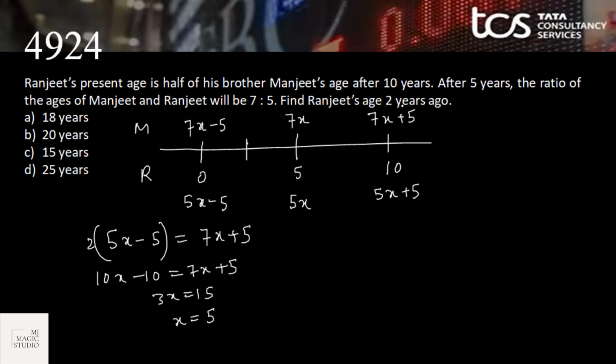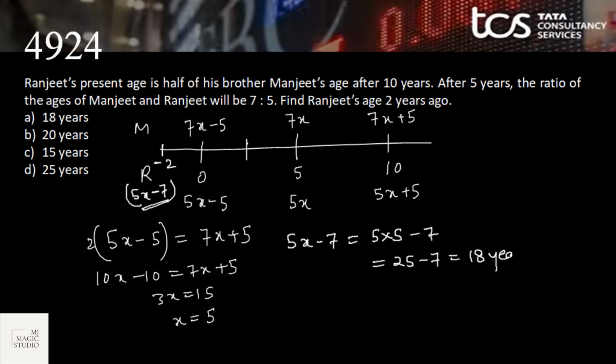Now the question is, find Ranjit's age 2 years ago. That means at minus 2. Ranjit's age would be 5x minus 5 minus 2, that is 5x minus 7. So we are looking for the value of 5x minus 7. That is 5 into 5 minus 7. 25 minus 7 is 18 years. So Ranjit's age 2 years ago would be 18 years. Option A is the pick.